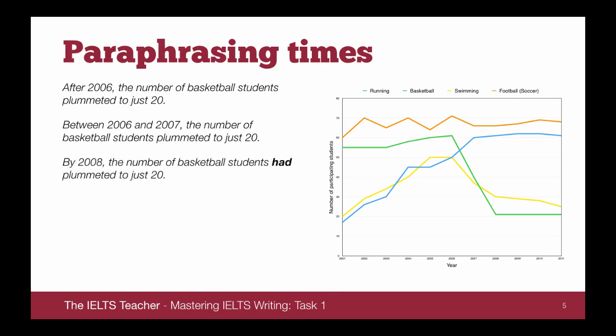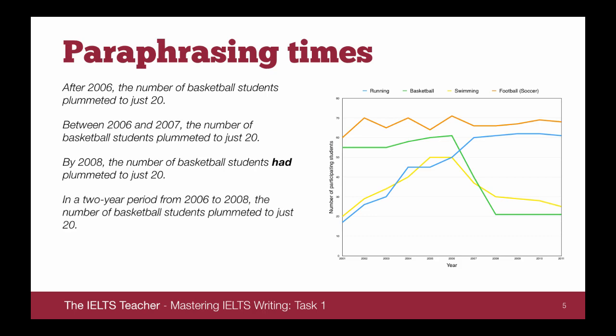You could also say by 2008, the number of basketball students had plummeted to just 20. Here we're using by, but notice that when we use by, we need to use the past perfect. So we have had plummeted. In a 2-year period, from 2006 to 2008, the number of basketball students plummeted to just 20. Again, another form of paraphrasing, we can use a noun like period.